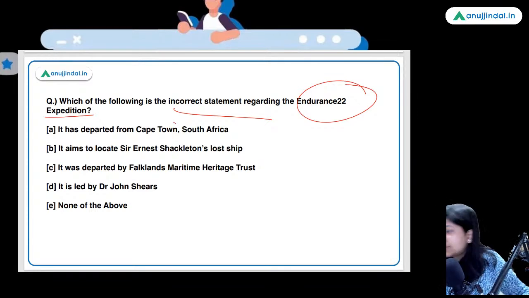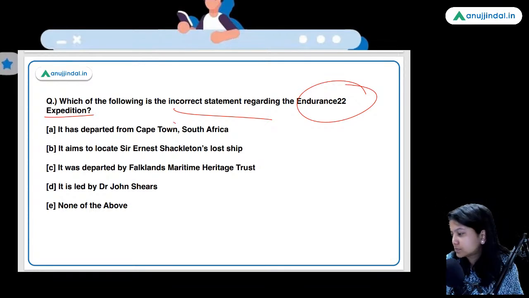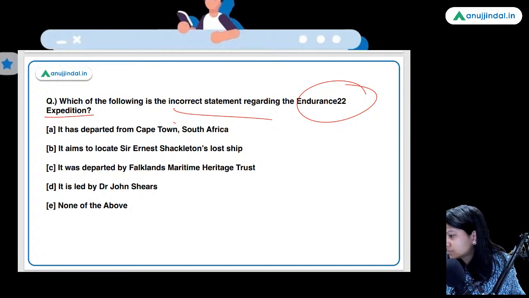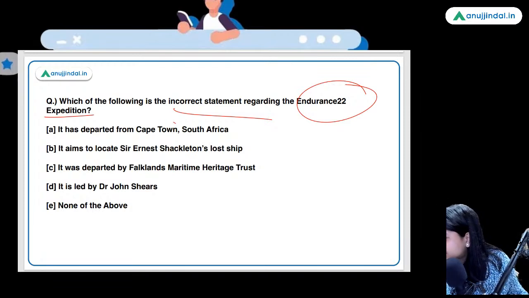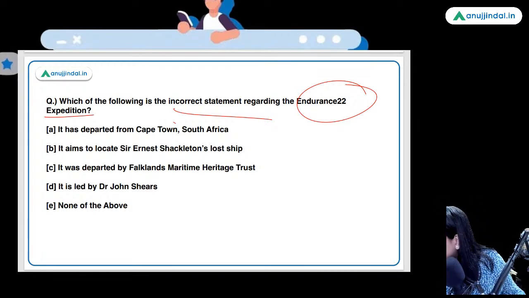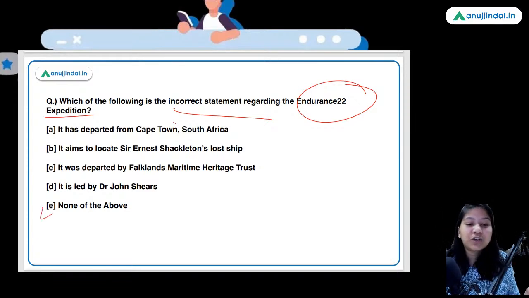So guys, what is the right answer here? D. None of the above.